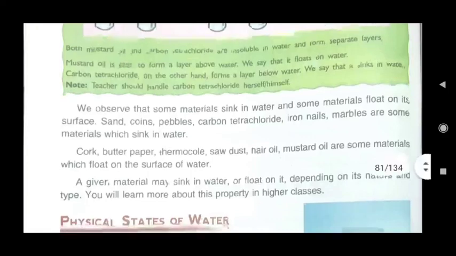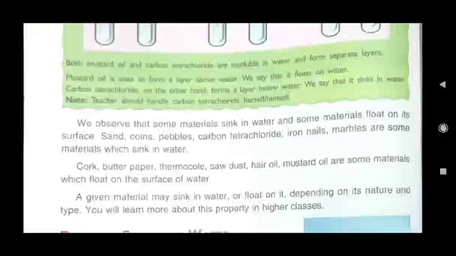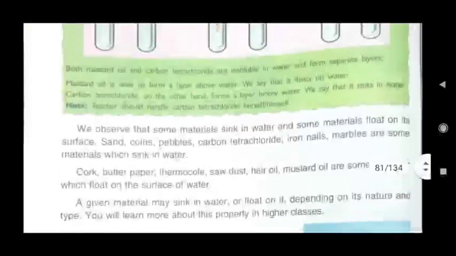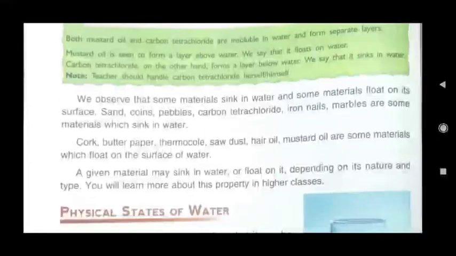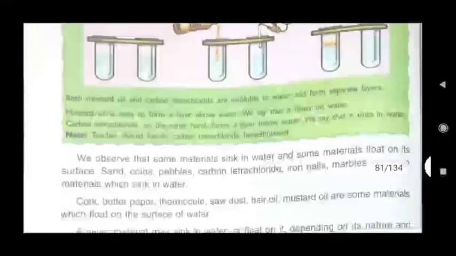Sand, coins, pebbles, carbon tetrachloride, iron nails, marbles are some materials which sink in water. Whereas cork, butter paper, thermocol, sawdust, hair oil, mustard oil, these are some materials which float on the surface of water. A given material may sink in water or float on it. It depends on its nature and type. And in other classes you can read about this in detail.